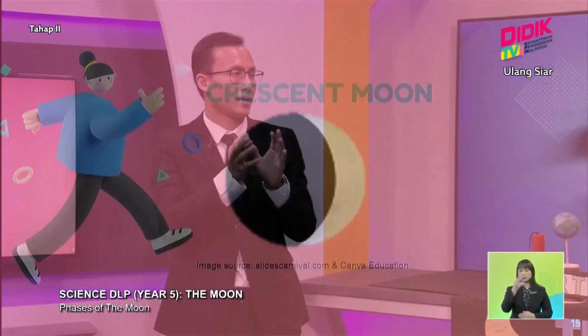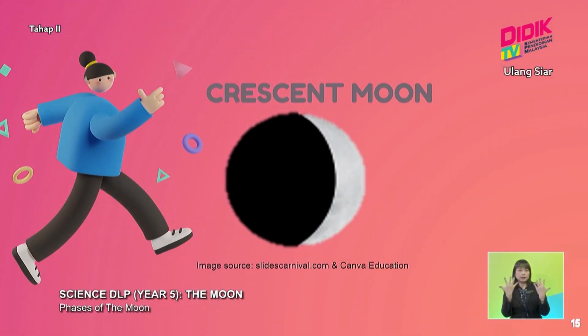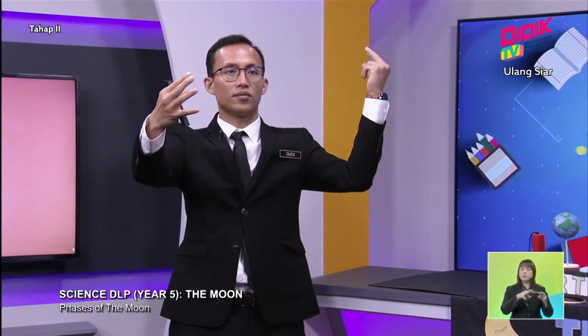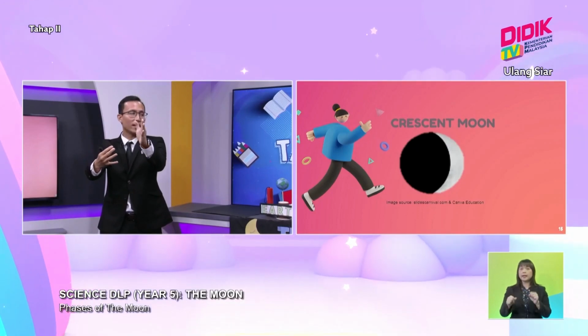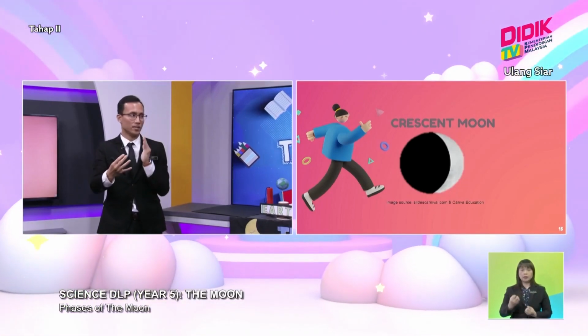The crescent moon is when, after 3 to 4 days, you will start to see a little bit of light coming out from the moon, just at the side. Yes, like an inverted C. During this time, the moon has moved into a position slightly whereby the sun can shine light onto the moon, and the moon reflects the light of the sun towards the Earth.